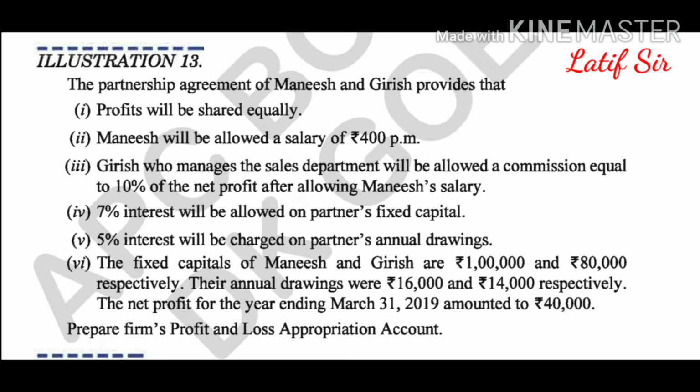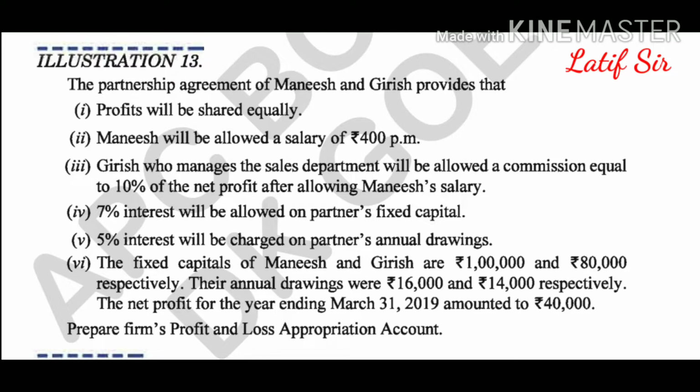Okay, 7% interest on capital will be provided. And number 5, 5% interest will be charged on partners annual drawing. So for the whole year, 5% interest on drawings will be charged. Number 6, the information is given. The partners capital account are given.